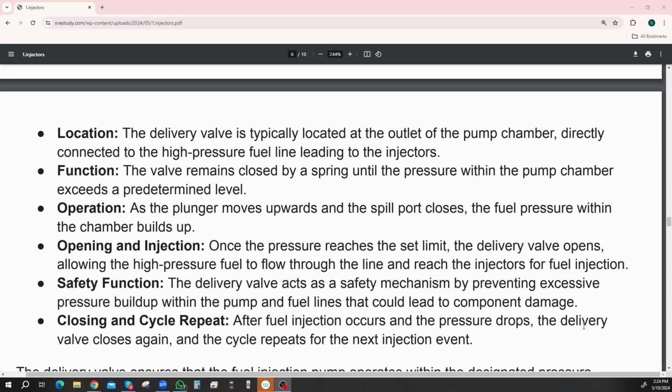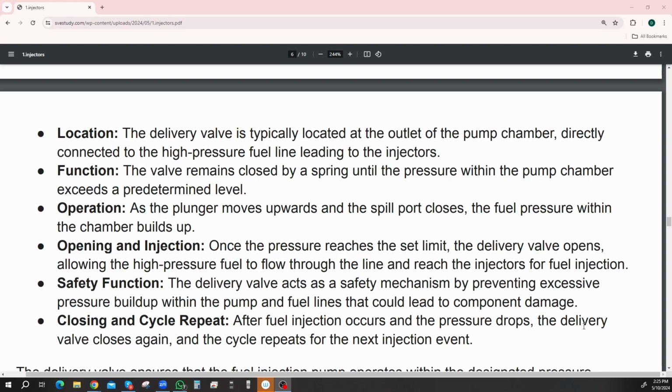The valve remains closed by a spring until the pressure within the pump chamber exceeds a predetermined level. Oh, that's when it's ready to inject. Okay, operation. As the plunger moves upwards and the spill port closes, the fuel pressure within the chamber builds up. Once the pressure reaches a set limit, the delivery valve opens, allowing the high-pressure fuel to flow through the line and reach the injectors for fuel injection.